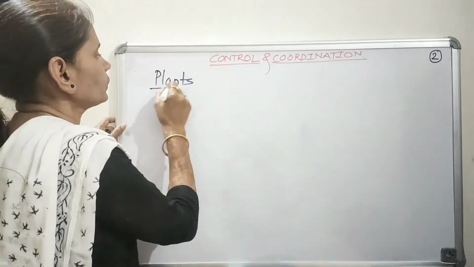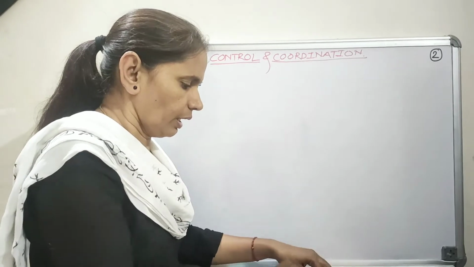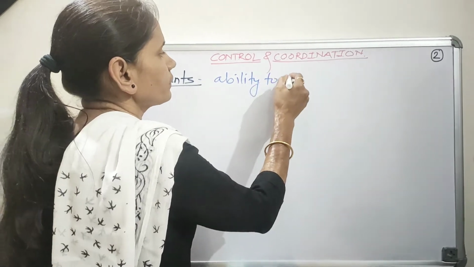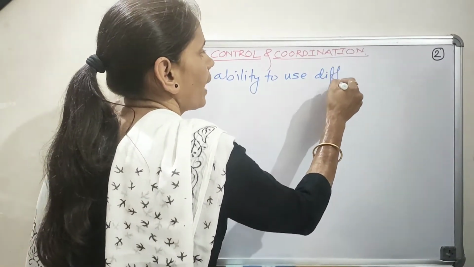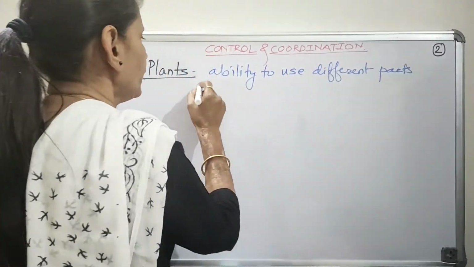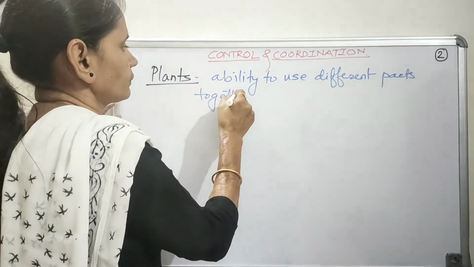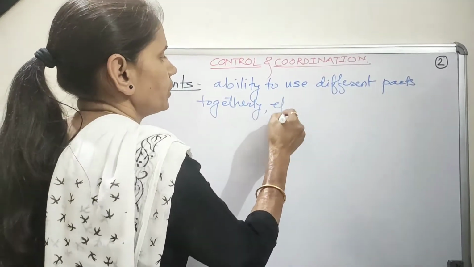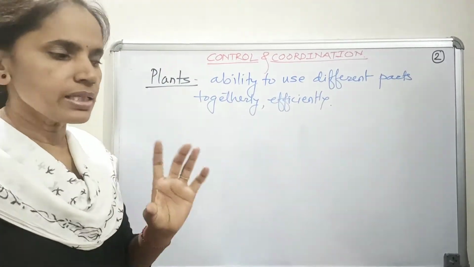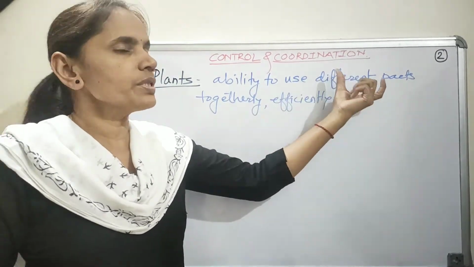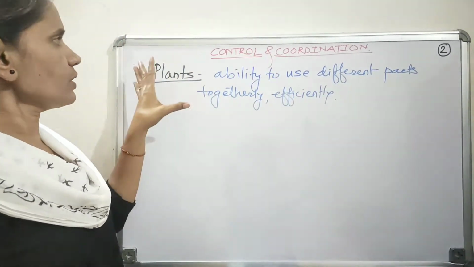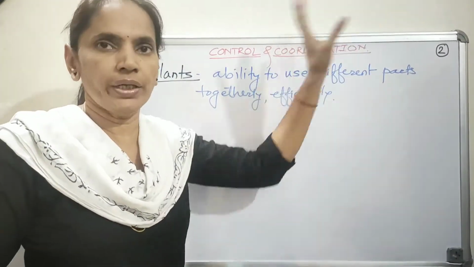Now how can you define this coordination? So it is the ability to use different parts together and efficiently. So the plants that have the ability to use different parts together and efficiently, that ability is known as their ability for coordination.